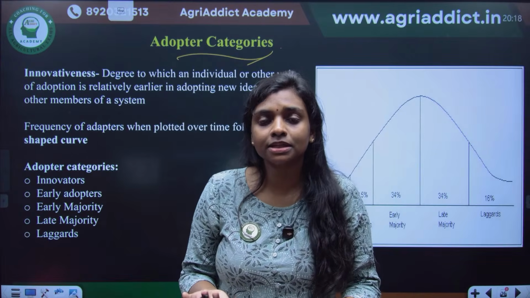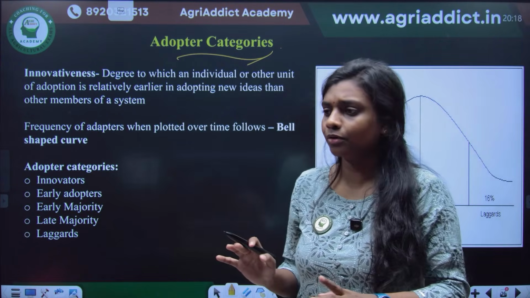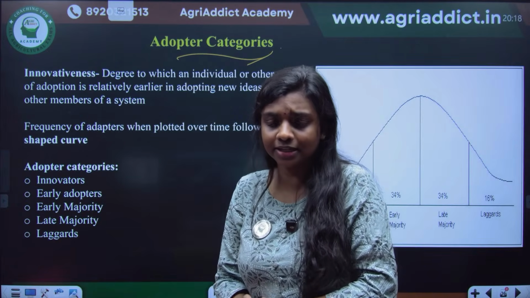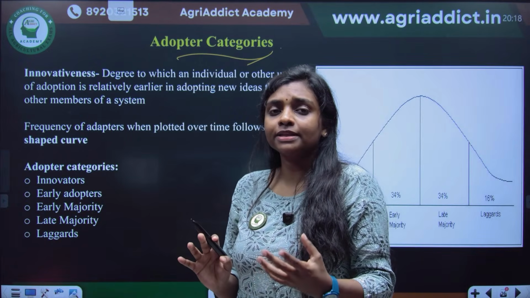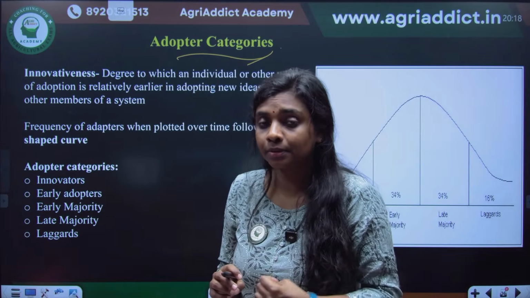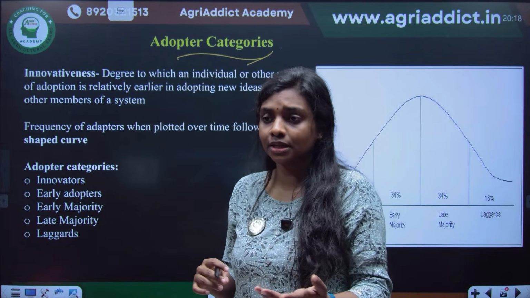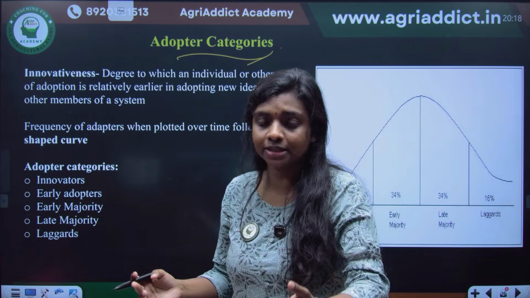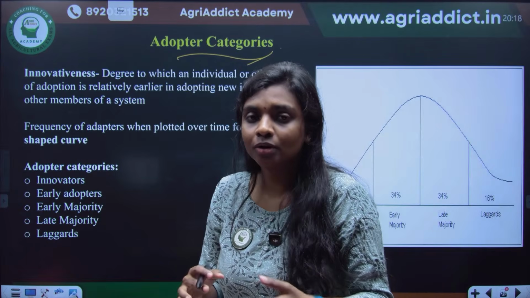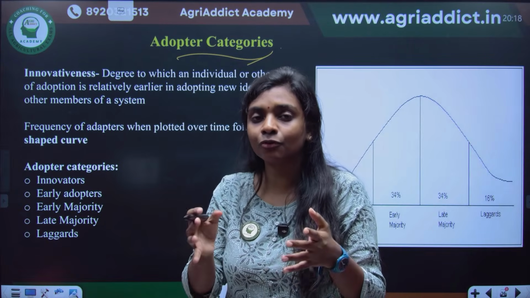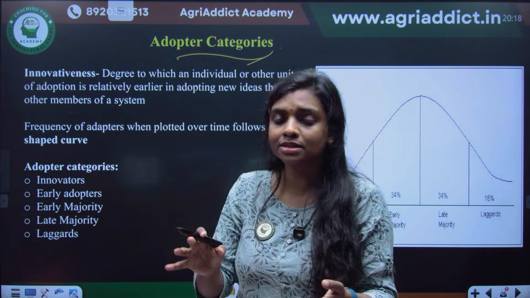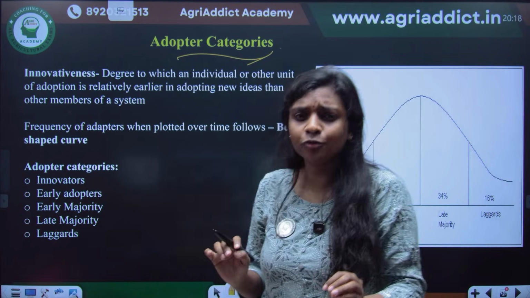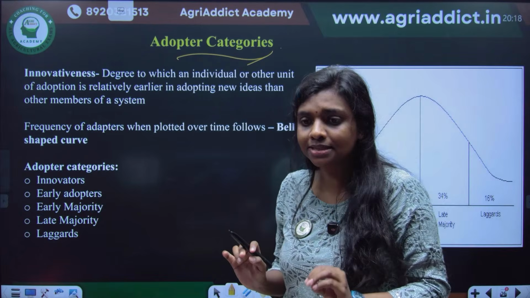So you are introducing a new method of studying, or any new technology, in a class. Do you think that every person will take that particular technology first, or you are giving it in a society, or like this is a PG coaching, right? Entrance coaching. So this is a pool of students who are in the 4th year of UG. When we introduced this AgriAddict platform, definitely not all the people adopted first. There will be very few people who are willing to take a risk and then adopt it.